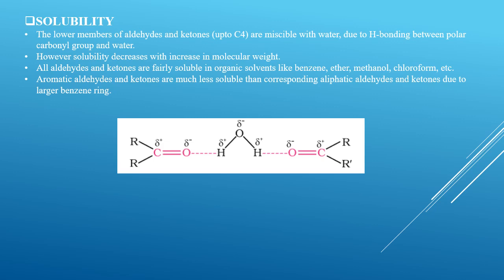Now HOH is your water molecule. This dashed line is your hydrogen bond between the oxygen atom of the carbonyl group and the hydrogen atom of the water molecule. Similarly, this is another carbonyl functional group, as we need to form the intermolecular hydrogen bond. So this is the way you can form the intermolecular hydrogen bond.